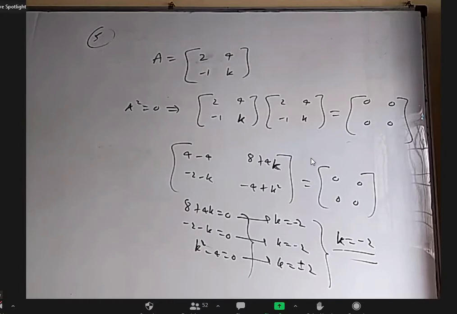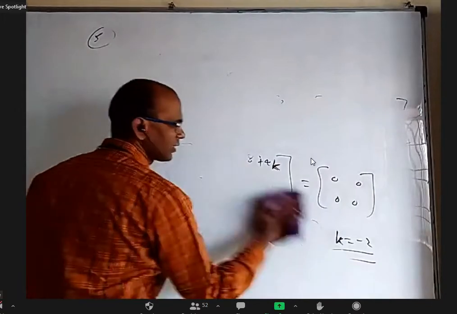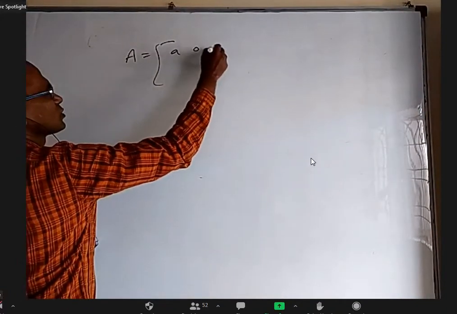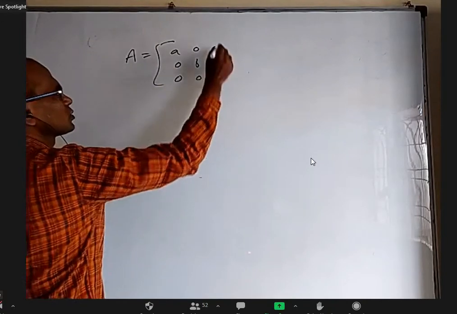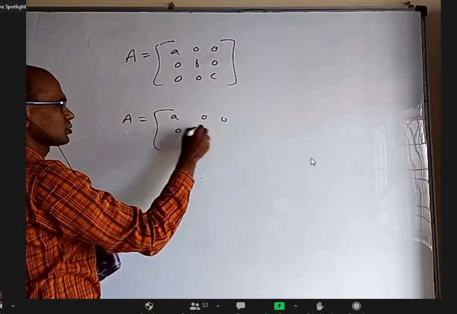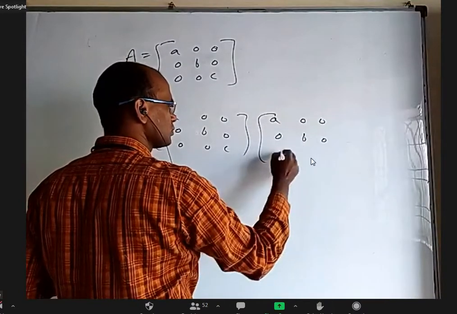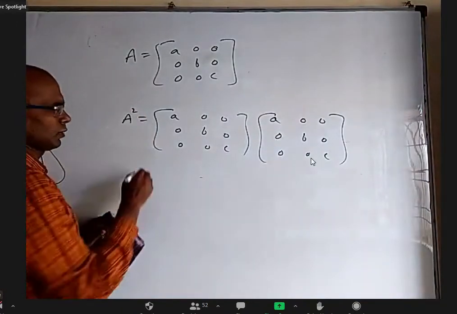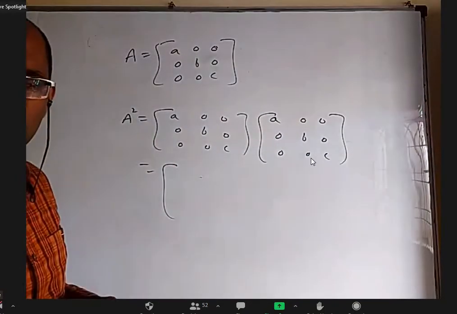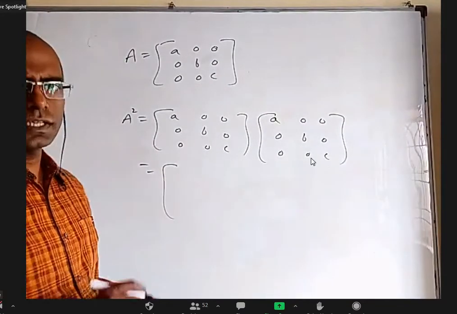Actually, it is there even in section 3. If you want to square any diagonal matrix or find a higher power, it's very, very easy. Why? Let us say we have a matrix A 0 0, 0 B 0, 0 0 C. If you want to find A square, multiply A 0 0, 0 B 0, 0 0 C again by A 0 0, 0 B 0, 0 0 C. Then we raise the power of the diagonal elements to the given power. Yes, each diagonal element will come to that power.